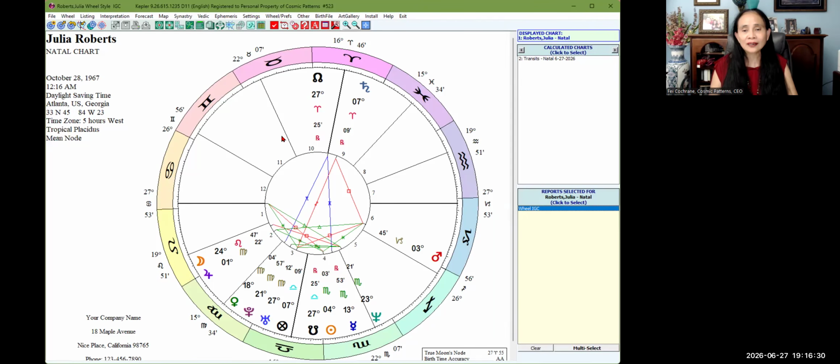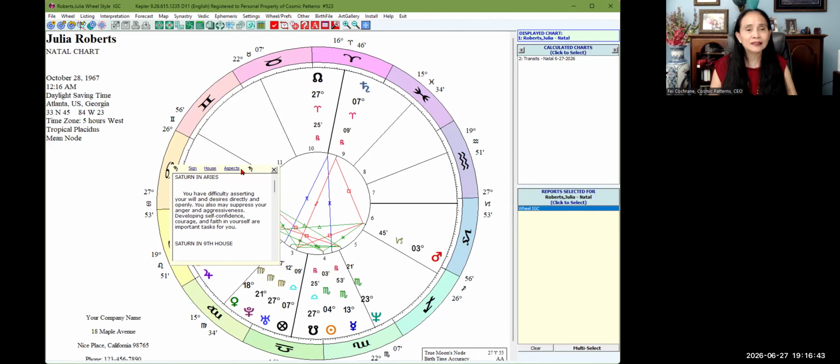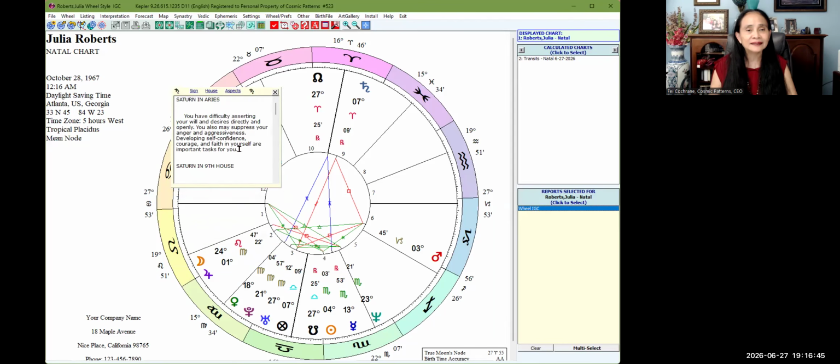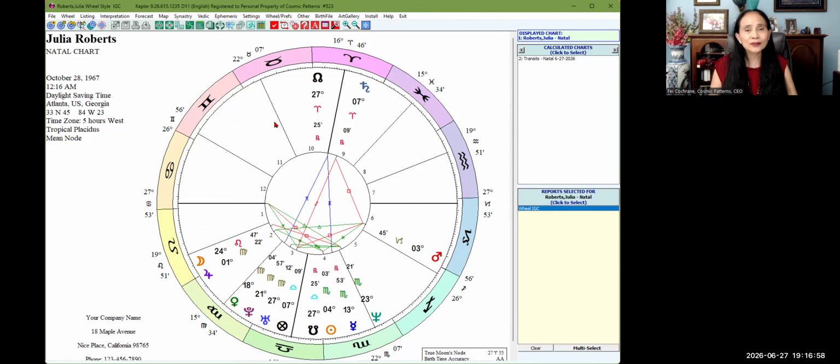I don't know if any of you have already discovered this, and if you have not purchased the program and you're a student about to purchase it, this is a really cool feature in here. You click on any planet and it will give you the interpretation of each of the planets: the planet in zodiac sign, planet in houses, and planet with the aspects to other planets. Okay, all right. So there it is.